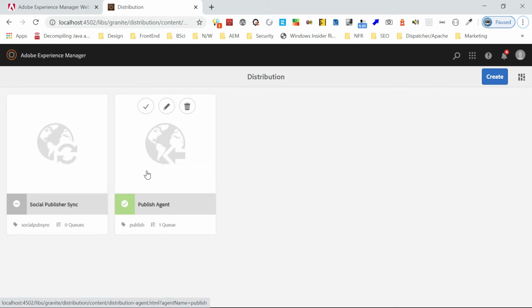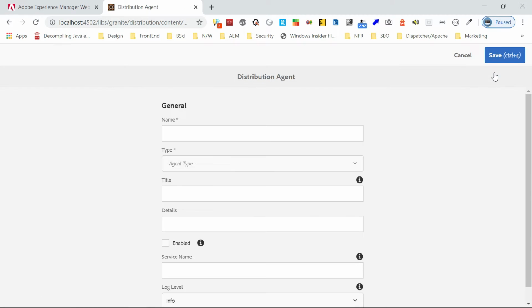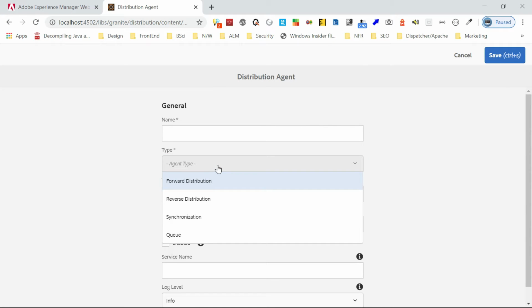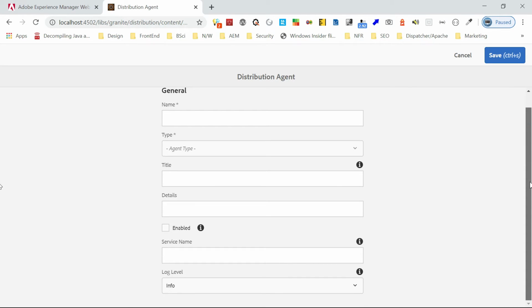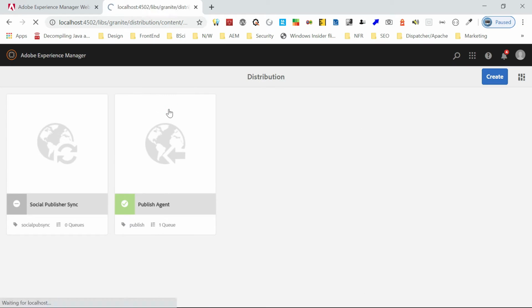Now if you see here, the author is already having an agent defined, default. You can either use this default agent, whatever is already defined, or even you can create a new agent. Click on create button. So you can give an agent name, then agent type: forward distribution, reverse synchronization, or queue. Maybe we can explain all those things later. Then you can select the required configurations. You can just click on that. I'm going to edit it.